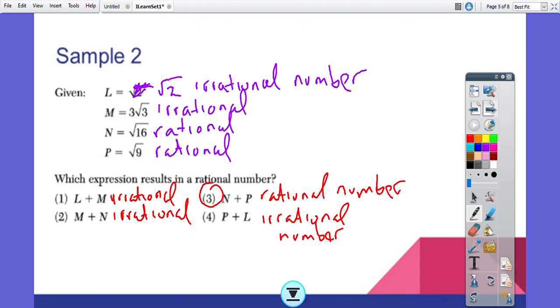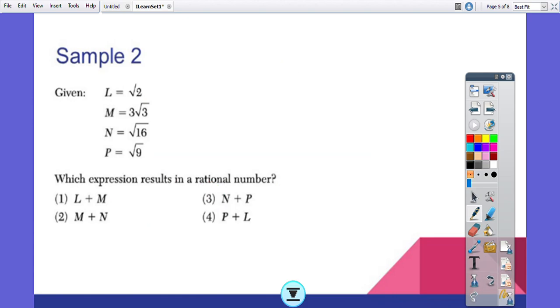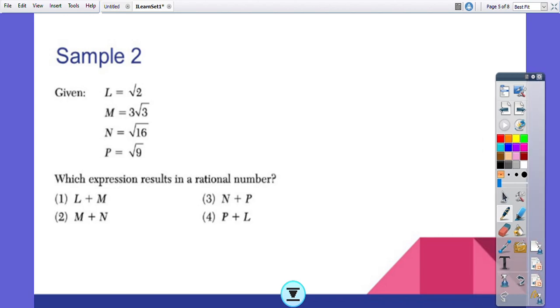Oh, okay. I did some work previously, so let me clear this page. Let me undo that and go ahead and clear all my annotations. At this point you probably know the answer already, but let us pretend that we didn't see the answer.